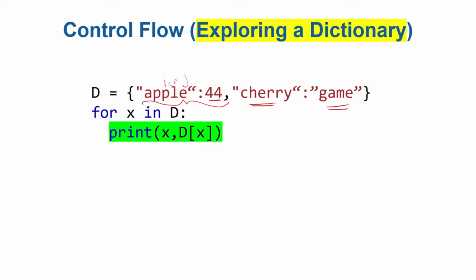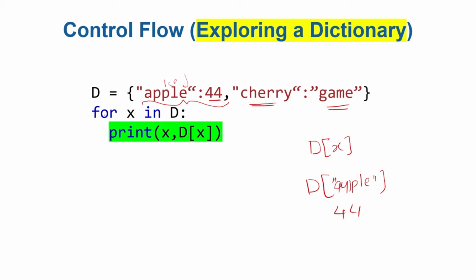So now, for x in d, x represents the key and d is our dictionary, and d of x represents whatever value that x points to. For example, apple is a key that points to 44. Cherry is a key that points to game. For example, if I write d of apple, the result will be 44. Similarly, d of cherry, the result will be game. Okay, so let's iterate over this dictionary using this for loop.